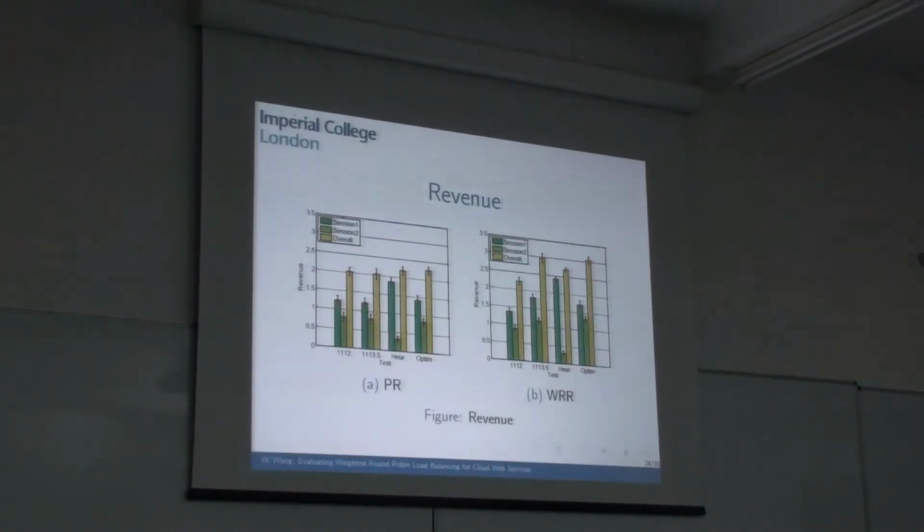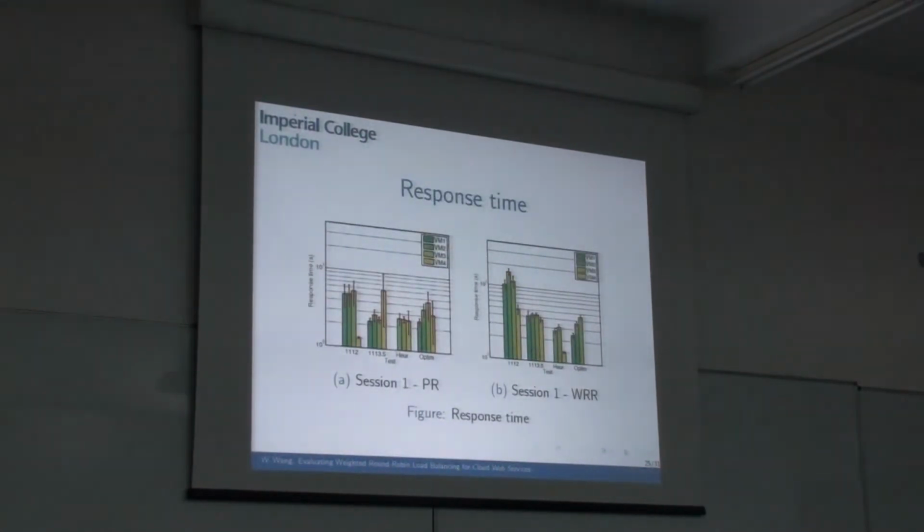We can see that the optimization program always returns the best revenue in all the cases, and overall they are quite similar. If you look at the response time, for both station 1 and station 2, they have similar response time. Therefore, we can see that assigning the weights from the probability to the weighted round robin is possible.